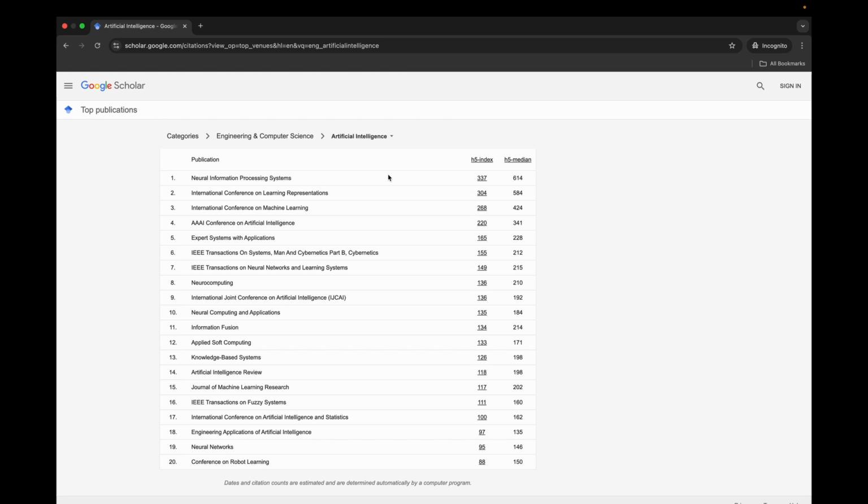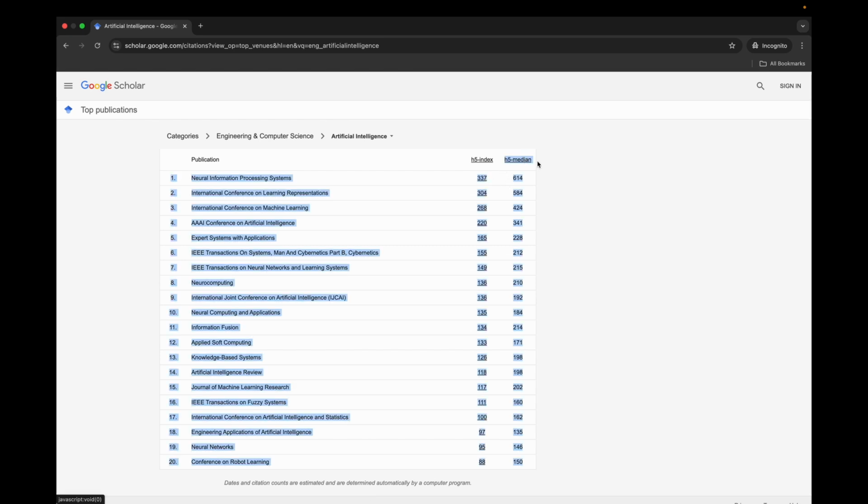And we see here that we have a list of artificial intelligence publications sorted by H5 index. Now, we've talked about H5 index, and it applies just the same way to a conference as it does to an author. The 5 here refers to the 5 years. So over the past 5 years, how many papers submitted to that conference have achieved at least that number of citations? And the H5 index here for the Neural Information Processing Systems Conference is 337.